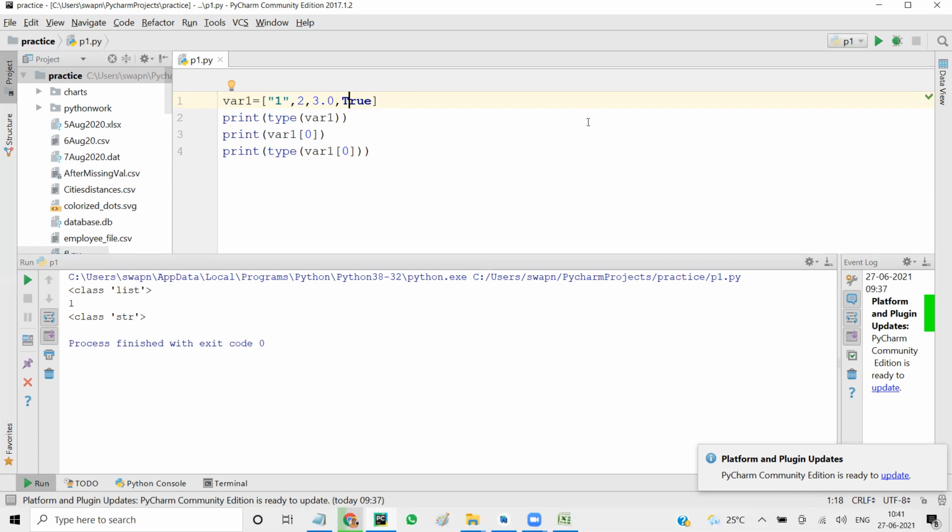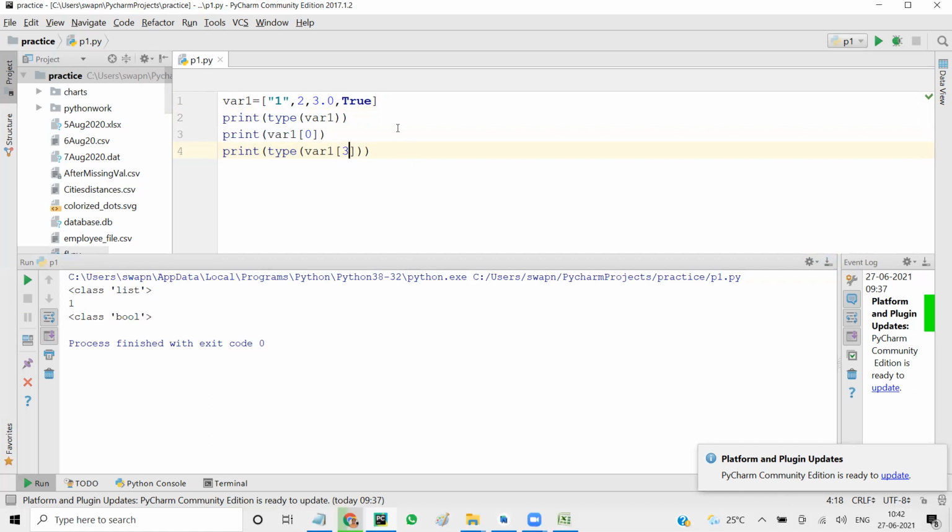So when you put them together, they are no longer integer or float. Together, they are a list. Individually they still retain their identity. Individually you won't change. So if you are accessing an individual member, it has its own identity, which is string in this case, of course, at index 0. If I make it 3, it will be boolean, right? So individually they have their own identity, but together they are called a list.